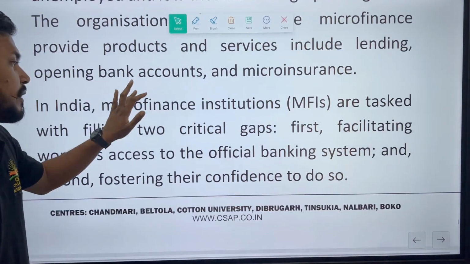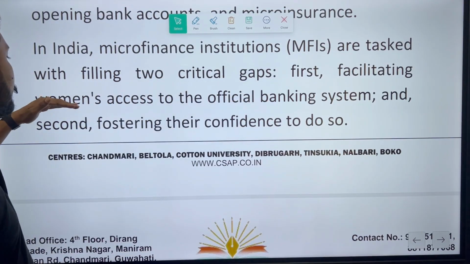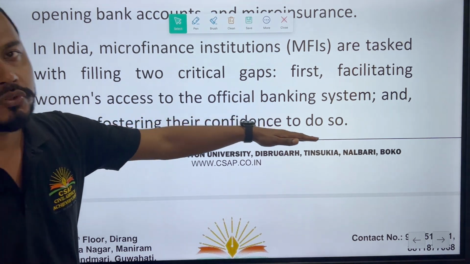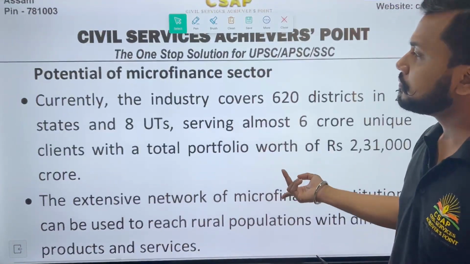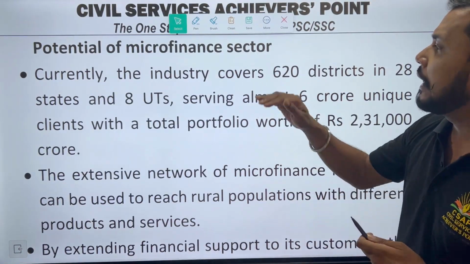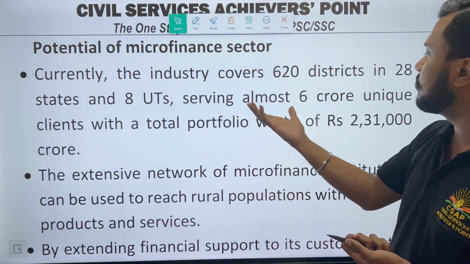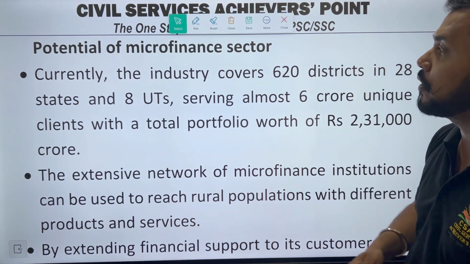Okay, so in India, microfinance are tasked with filling two critical gaps. First, facilitating women's access to official banking system, and second, fostering their confidence to do so. So, এই দুটা বস্তু আমাৰ কাৰণে important হৈ যায়. Okay, potential for microfinance sector. Currently, the industry covers 620 districts in 28 states and 8 UTs, serving almost 6 crore unique clients with a total portfolio worth rupees 2,31,000 crore.